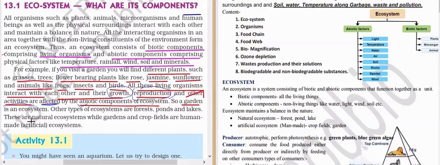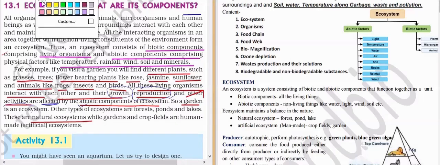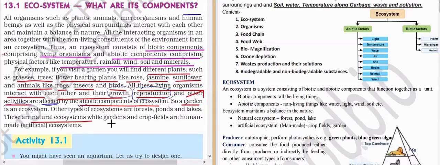These are natural ecosystems. Forests, ponds, and lakes are natural ecosystems, but not the garden. The garden is made by human beings. Gardens and crop fields, meaning agricultural land, are human-made, so they are called artificial ecosystems.